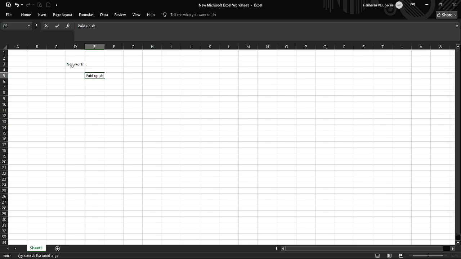Things to add: paid up share capital will be added, securities premium account will be added, and all reserves out of profits will be added. What not to take? Accumulated losses you should not take. Miscellaneous expenditure is not allowed, you should not take it. And what is the third thing?